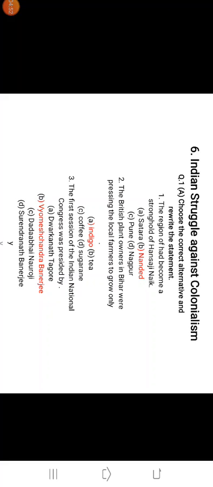We discussed the Jallianwala Bagh massacre in 1919. Then we discussed the Azad Hind Sena, which was established by Subhash Chandra Bose. And the last one, the Quit India movement of 1942. So all these were very important points of this lesson. Now the actual exercise we are going to discuss.